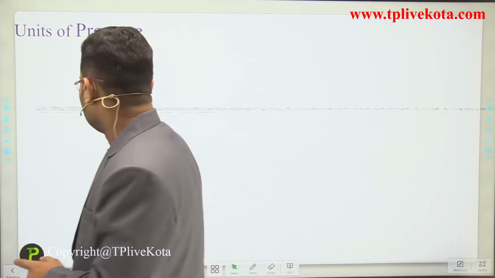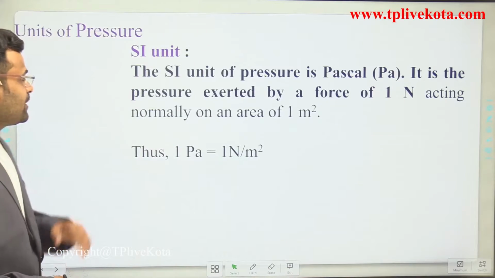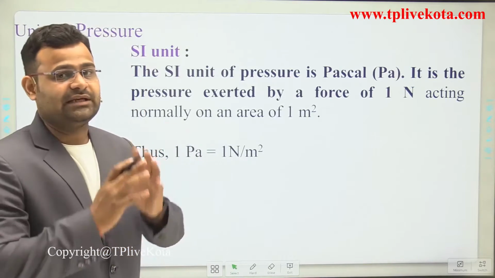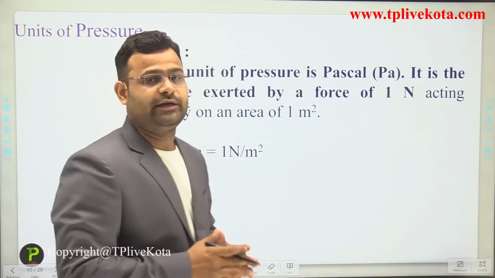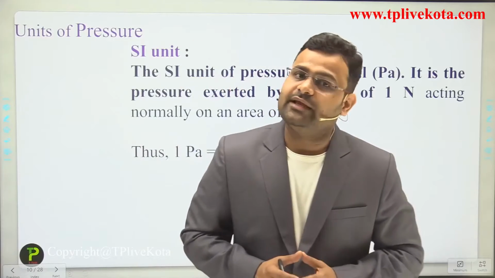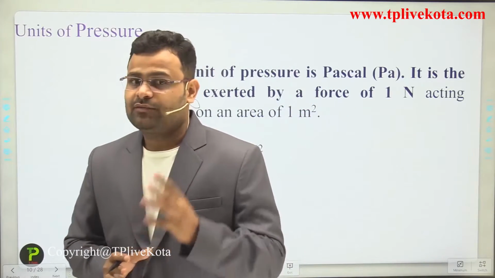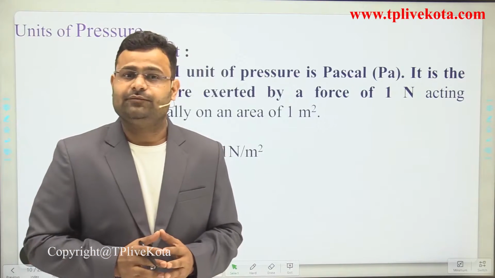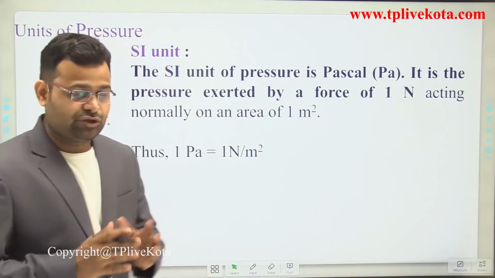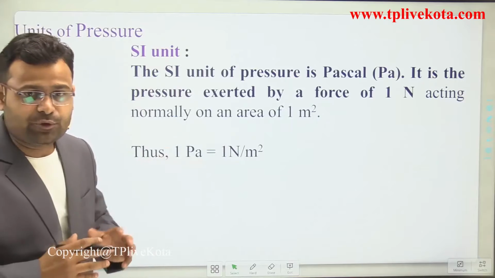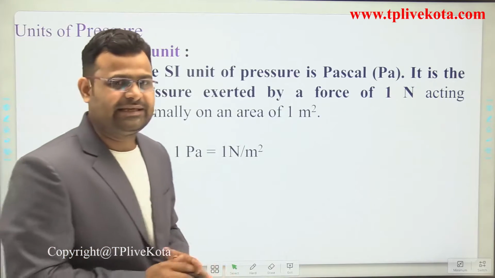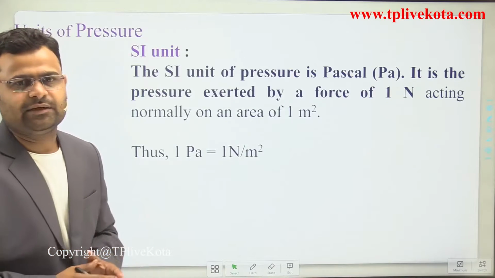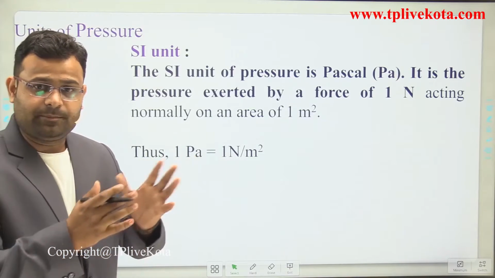The first is the SI system, which says force will be calculated in Newton and area in meter square. So pressure is equal to force upon area, and the basic unit of pressure is Newton per meter square.